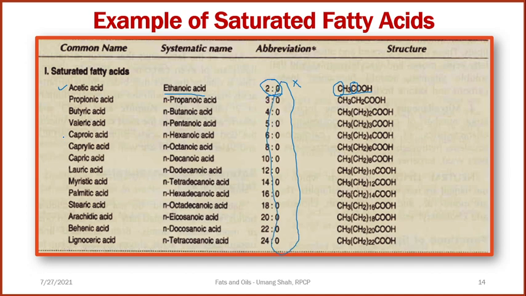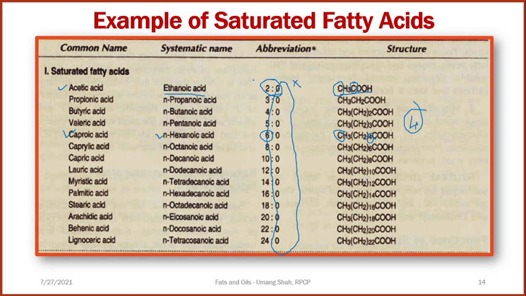Let us take another example, caproic acid. It is a 6 carbon chain. The systematic name is n-hexanoic acid. Why 6? Because 4 plus 1 is 5, plus 1 methyl group, 6. So in between the methyl group and carboxylic acid, 4 CH2 groups are present in caproic acid as well as hexanoic acid.